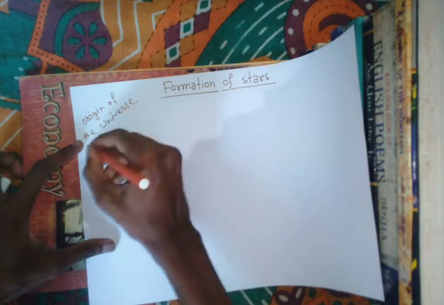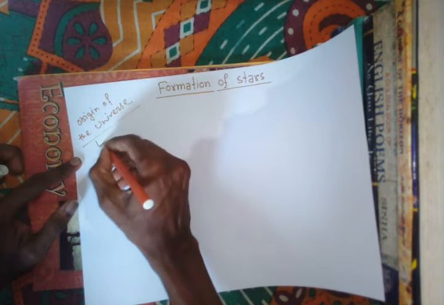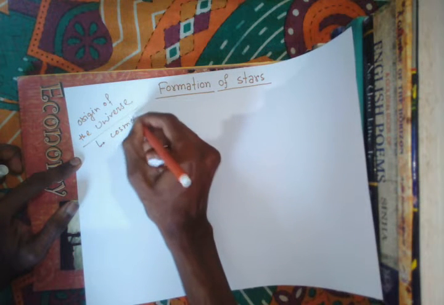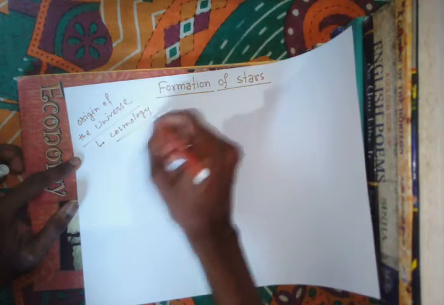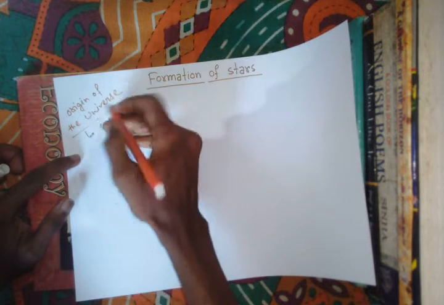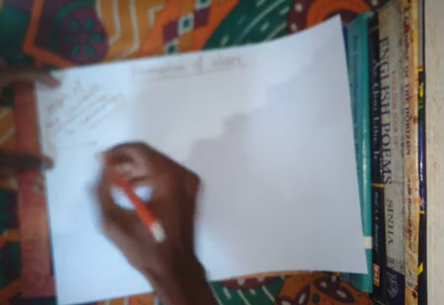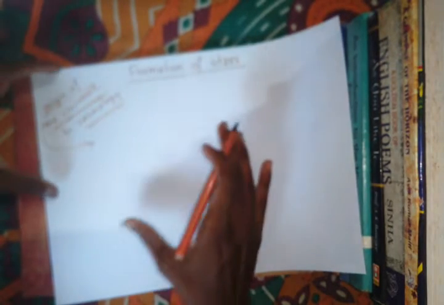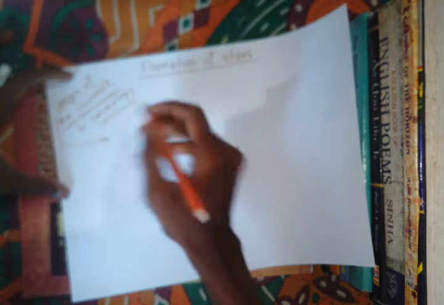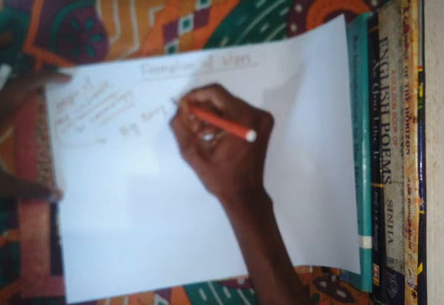In our previous video we have already learned about the origin of the universe, and the study of the universe is known as cosmology. We have already discussed how this universe was created. To know about the origin of the universe, there are lots of theories which scientists have put forth, and among them one important theory is the Big Bang theory.